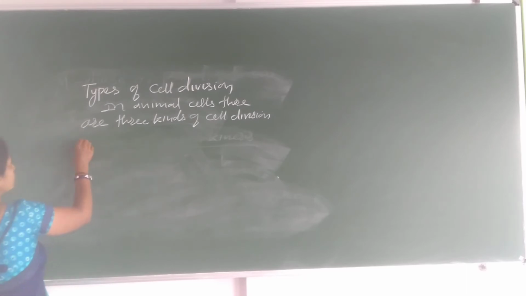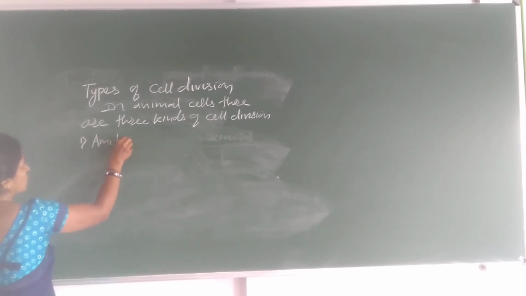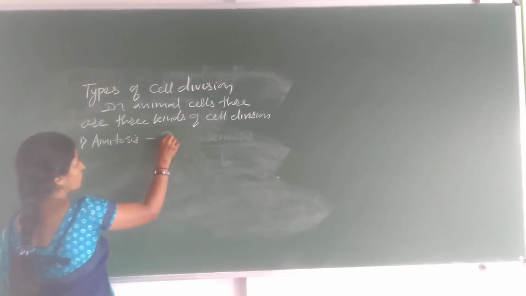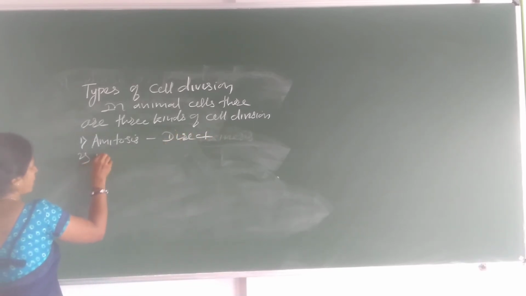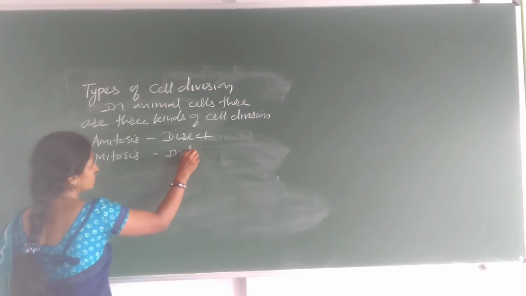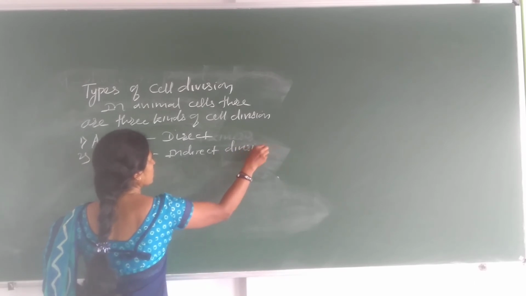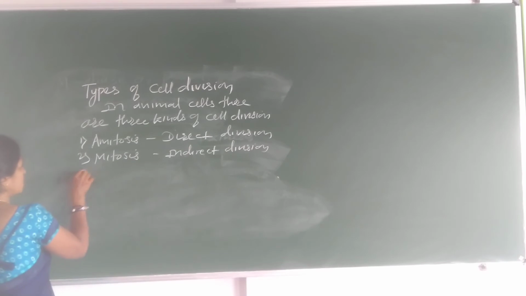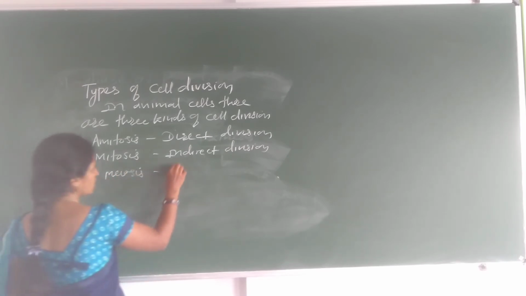First is amitosis. This is a direct division. Second, mitosis. This is an indirect division. And meiosis is a reductional division.